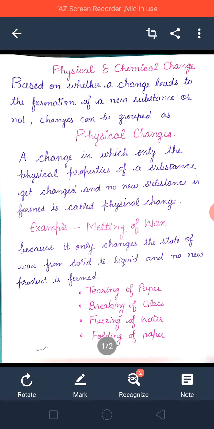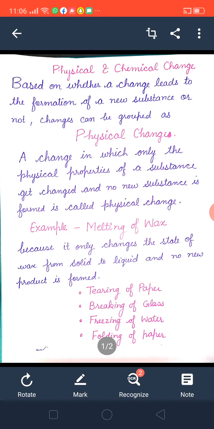Only the shape is changed. Now a physical change can be reversible or irreversible. How? When you turn the paper into pieces, although it can be reconstructed from the torn pieces of paper, you can't get back the same original paper.